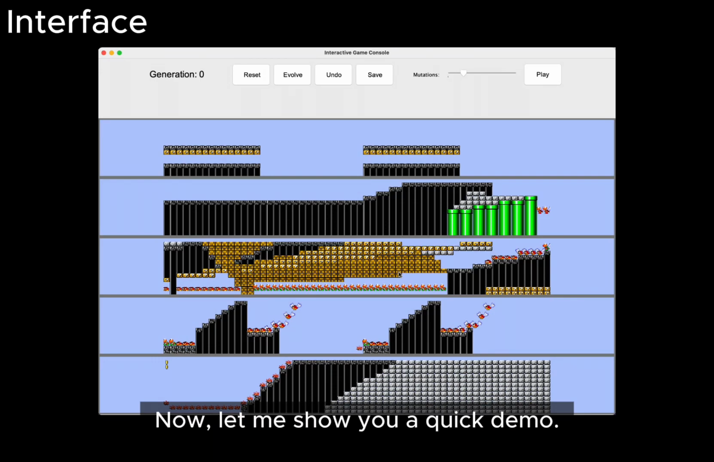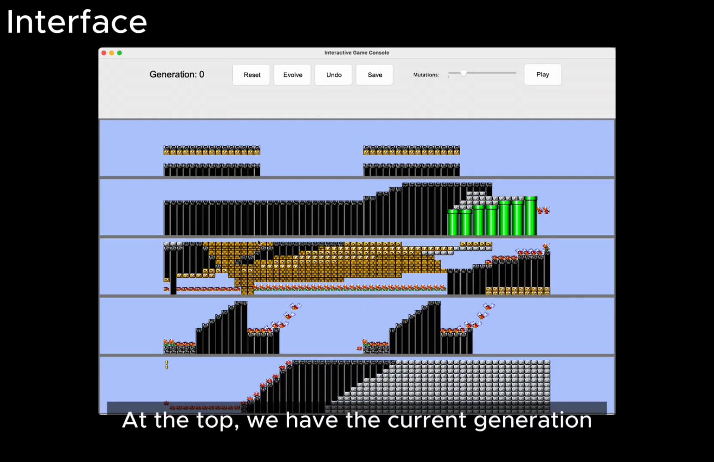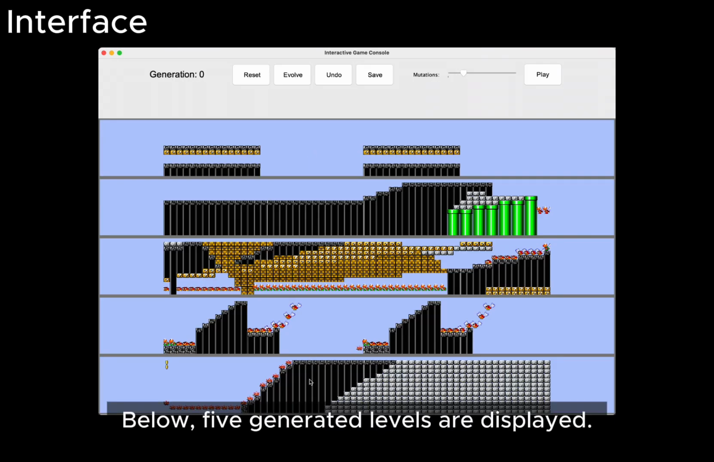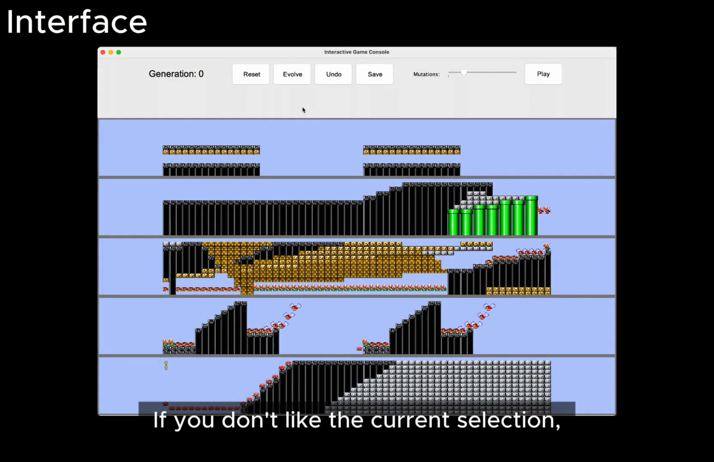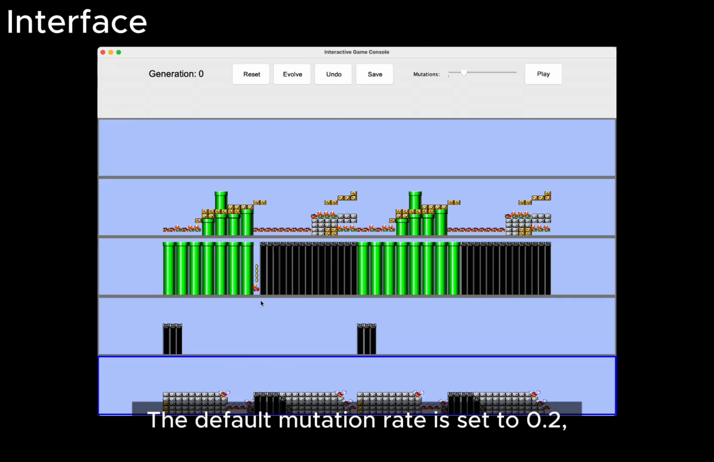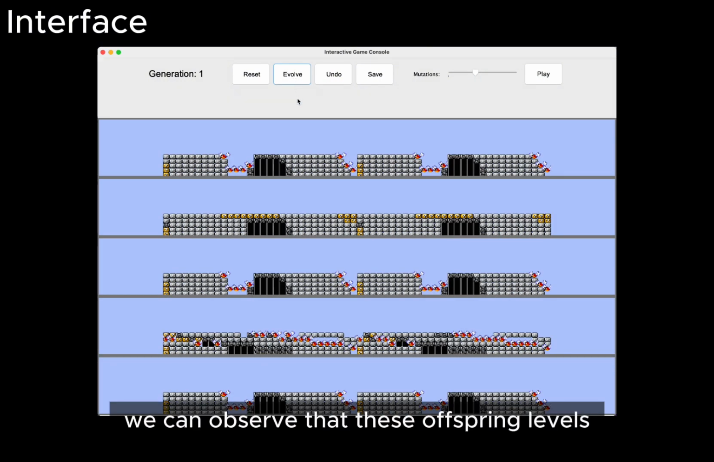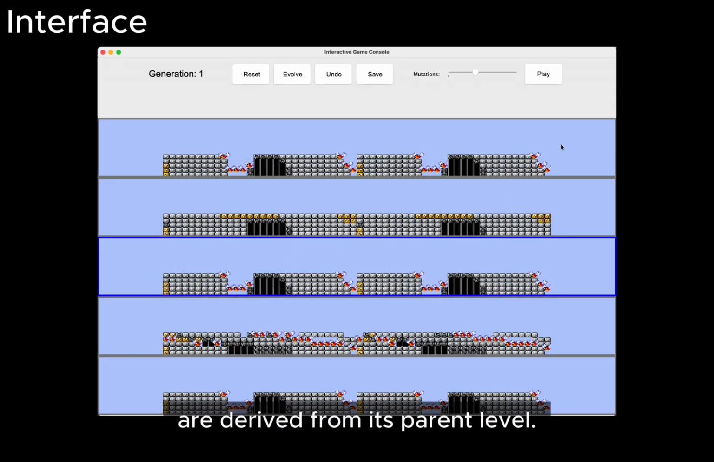Now, let me show you a quick demo. Here, you can see our interactive interface. At the top, we have the current generation and a few control buttons. Below, 5 generated levels are displayed. If you don't like the current selection, you can press the reset button. If you find a promising level, click on it to evolve further. The default mutation rate is set to 0.2, but this can be adjusted before proceeding with evolution. Through IEC, we can observe that these offspring levels are derived from their parent level.